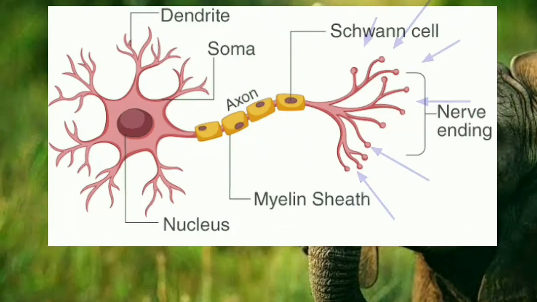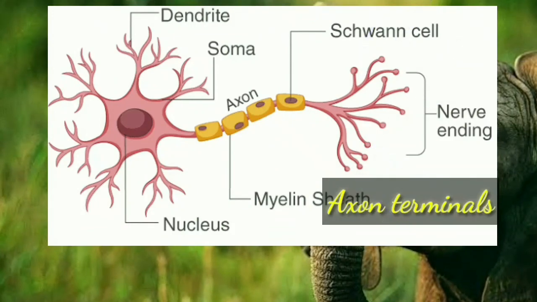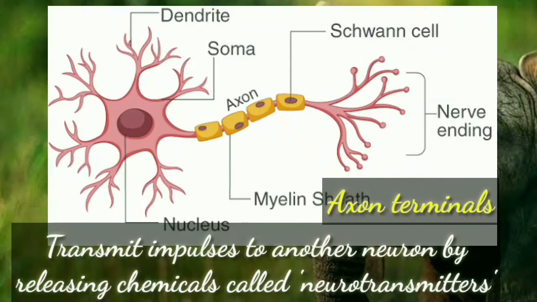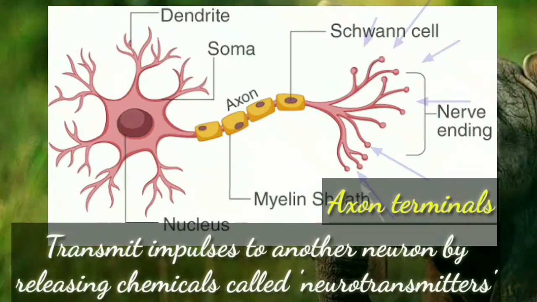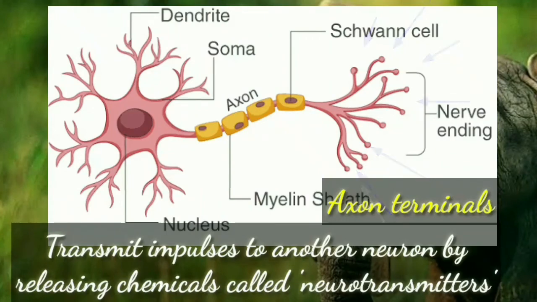The last part of the neuron is the axon terminal. Through these terminals, the messages are transmitted to another neuron by releasing chemicals called neurotransmitters.